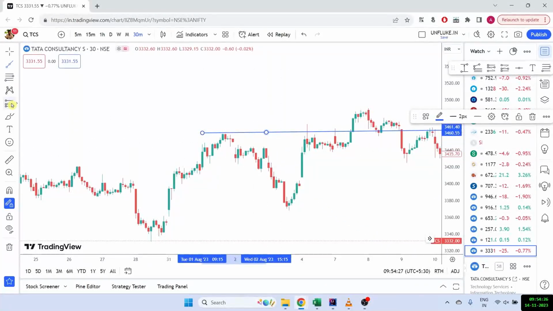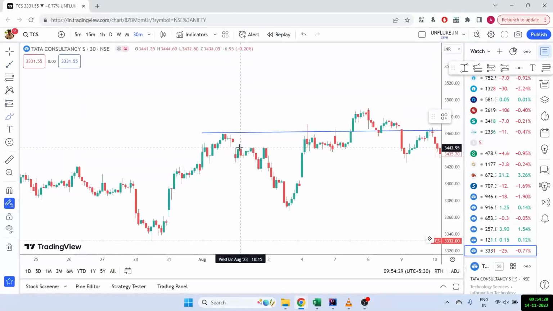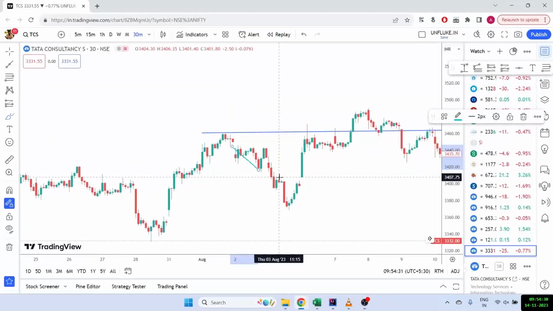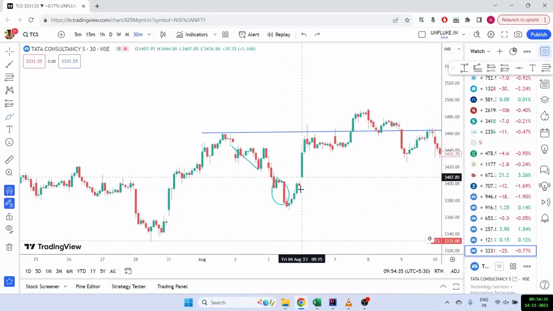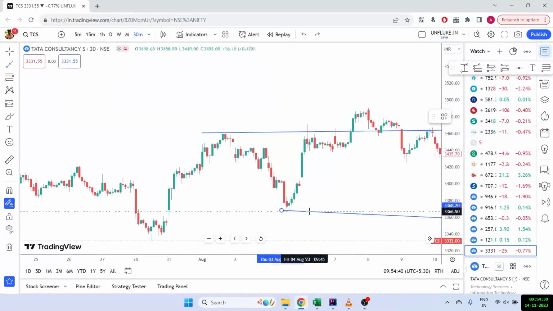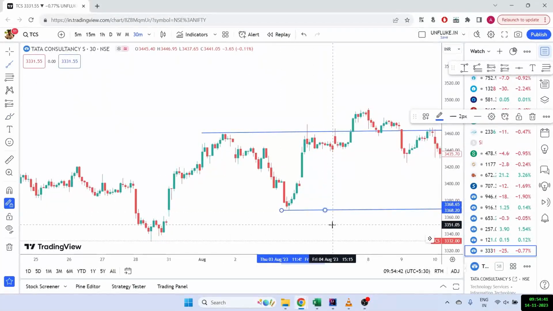and then similarly I'll try to mark my buying order block. We can see that the market was coming down with big red candles, and suddenly at this point the market reversed. So we can say that there is a buying order block at this point. So we have made our order blocks, but now when do we take an entry?